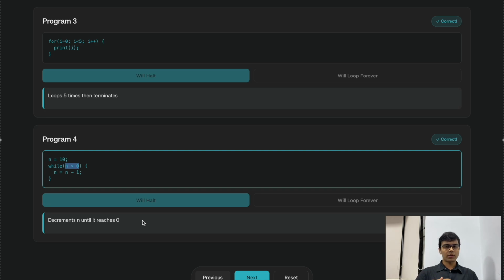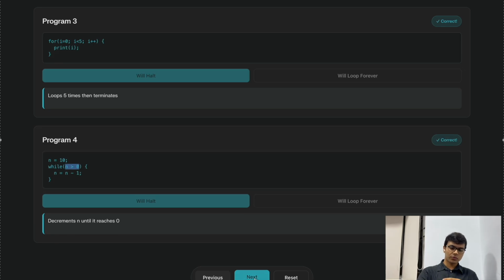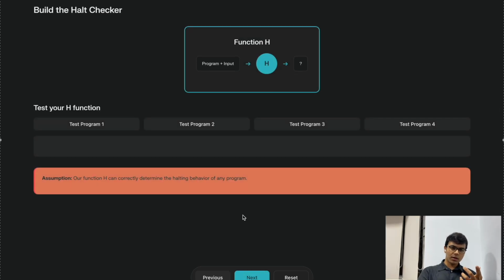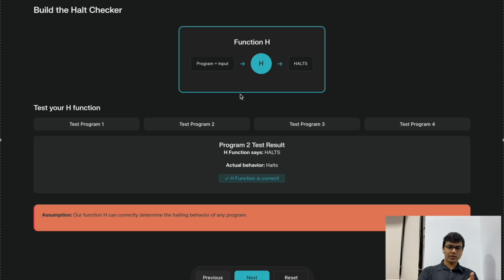So let's see the proof ourselves. The first step is to create an impossible magic function, the H, which is the halt checker. Now, this function will correctly determine the halting behavior of any given program. As you can see here, given the program 1, it shows loop. For the program 2, it shows halt. For the test program 3, it shows halt.